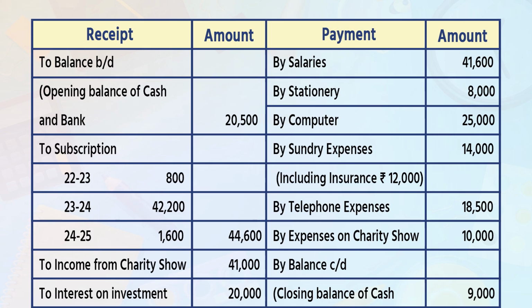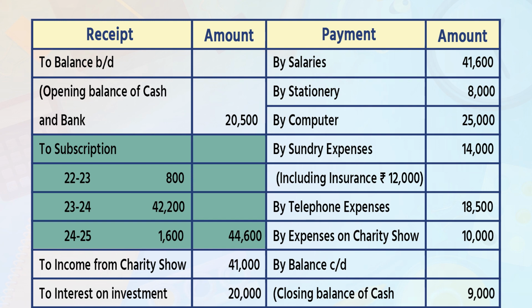Prepare receipt and payment account. On the receipt side, write down to balance brought down, in column opening balance of cash and bank, amount 20,500. Next, to subscription 2022-23 write down in inner column 800, 2023-24 42,200, 2024-25 1,600.